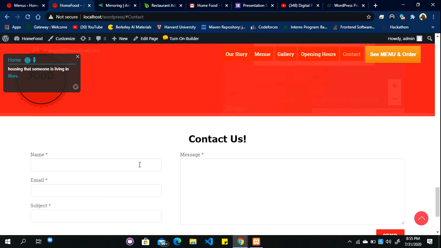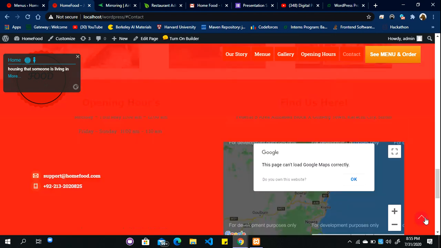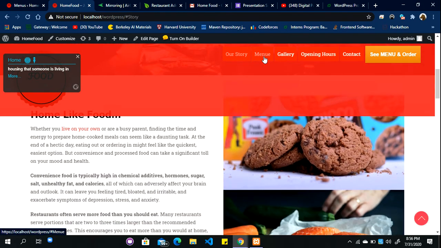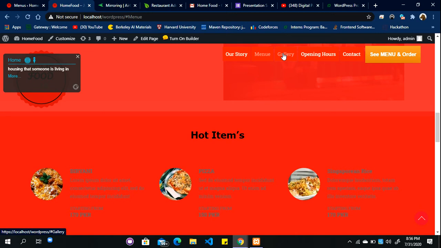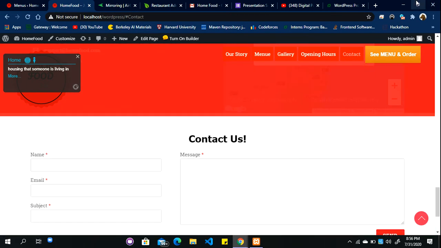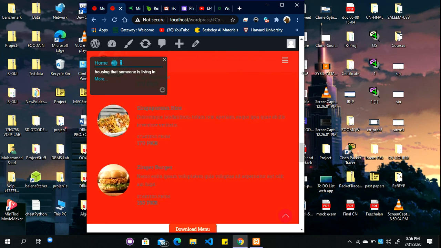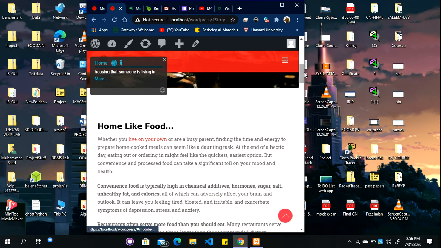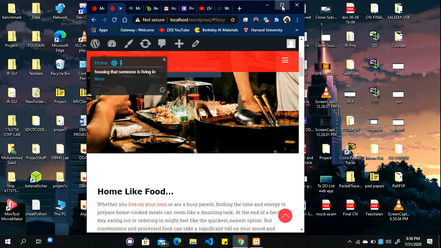On the contact page, the customer can contact us with their name and send a message. This is basically a one-page site with dedicated sections for our story and menu. When you click on one, it goes to that section and the link changes. This is a responsive site, so in the mobile application it looks like this, and we can navigate from here in the mobile.